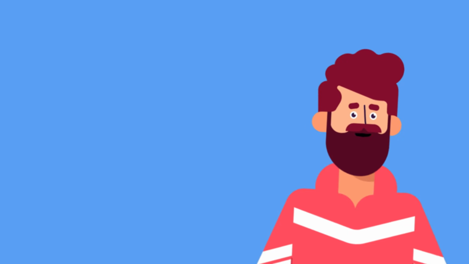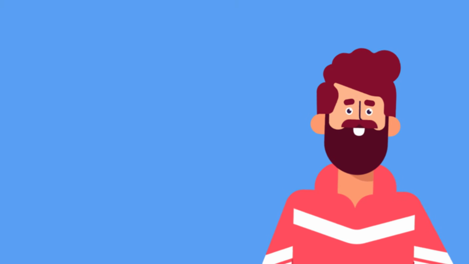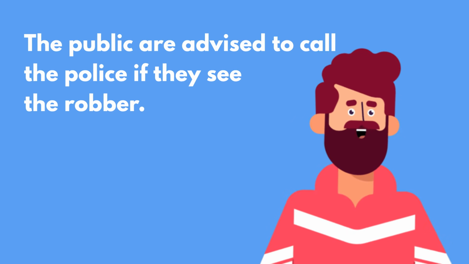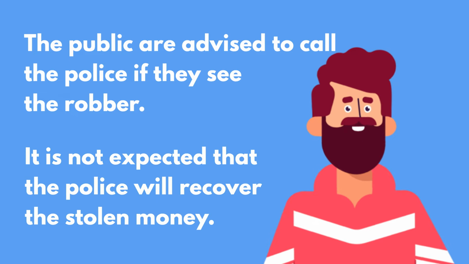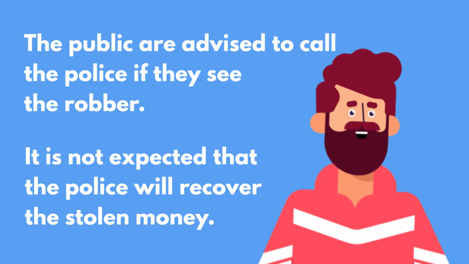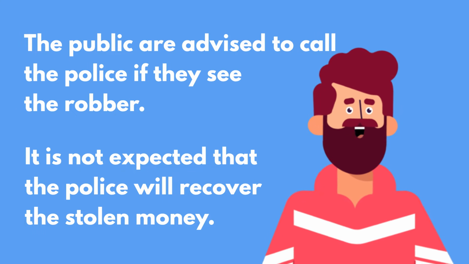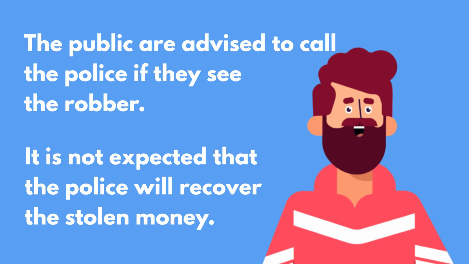Sorry about that. Now, back to the grammar. Do you remember the two impersonal passive forms that we looked at before the interruption? We just saw a few more examples in that news update. The public are advised to call the police if they see the robber. It is not expected that the police will recover the stolen money. Well, these forms are similar but distinct, so let's have a look at each individually.